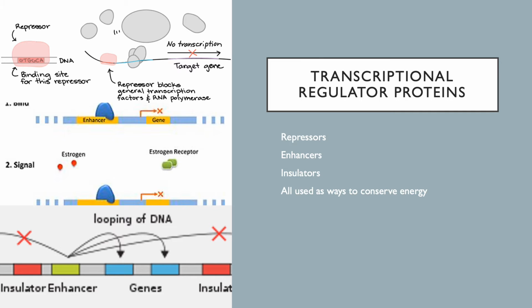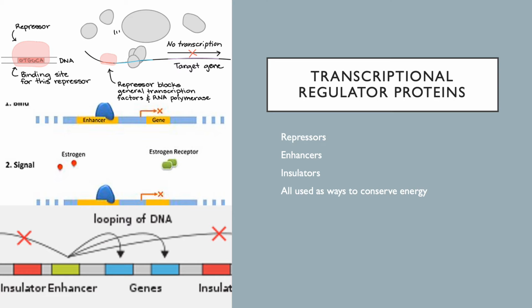On the left side of the slide, there are three pictures. The top picture is an example of a transcriptional repressor binding. The middle picture is an example of an enhancer binding. And the bottom picture is an example of an insulator binding to the strand.